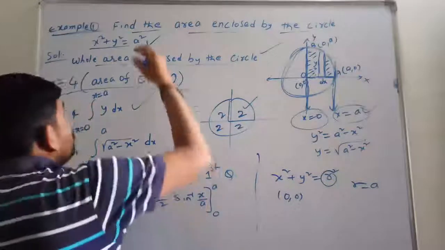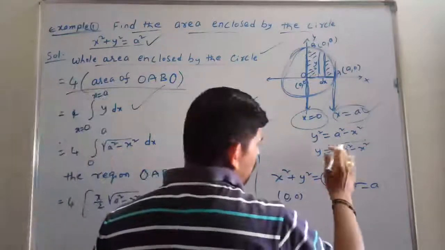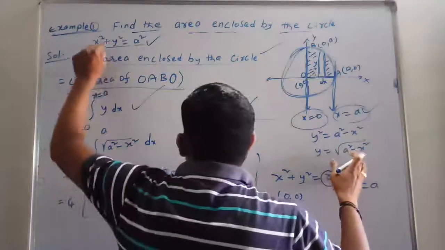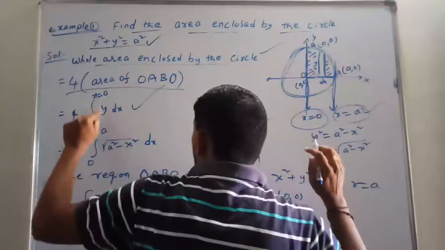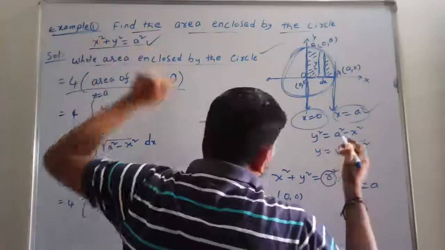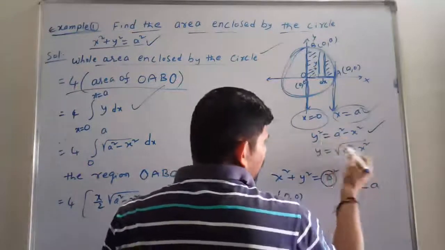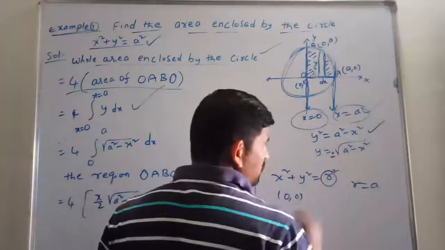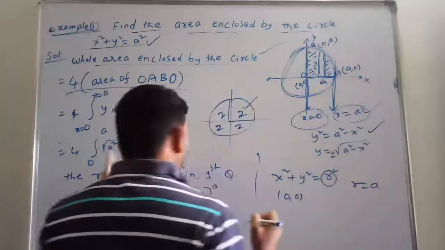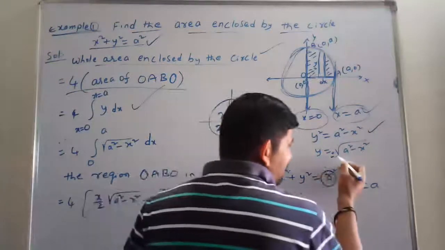Whatever the curve is given, first you have to write the curve roughly here: x square plus y square is equal to a square. We require y, so send x square to the right hand side. That is a square minus x square. Again send the square to the right hand side. Actually it will be plus or minus under root of a square minus x square. That is y.